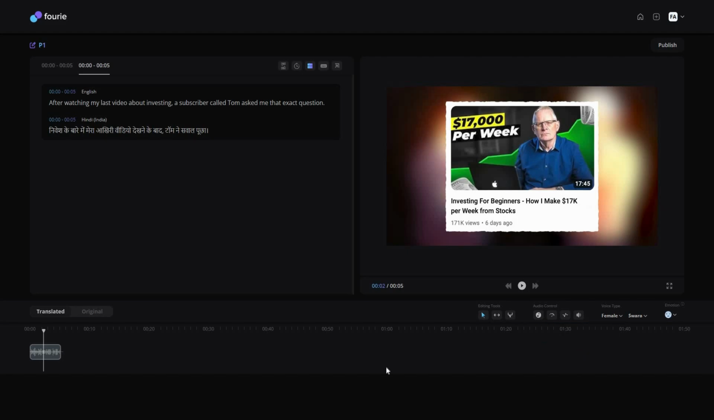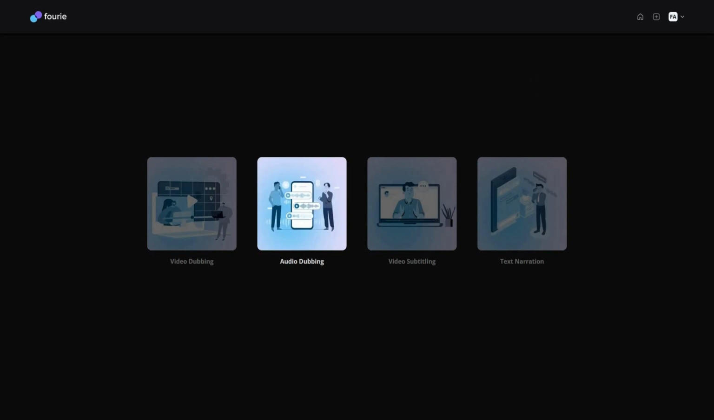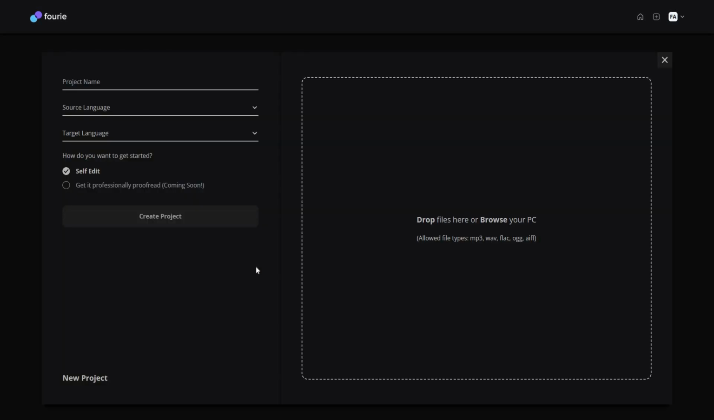So this was everything about video dubbing. Now once again, let's go to the dashboard. And if I click once again on this plus icon, I can also go to the audio dubbing. The audio dubbing is exactly same as video. So you have to upload your audio file on this box. The supported formats are MP3, WAV, FLAC, OGG and AIFF.